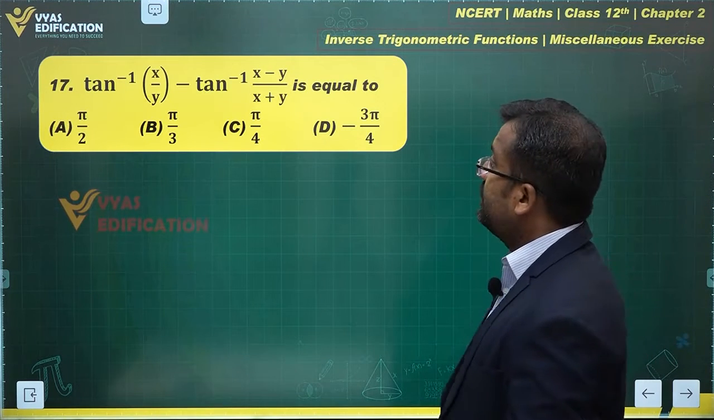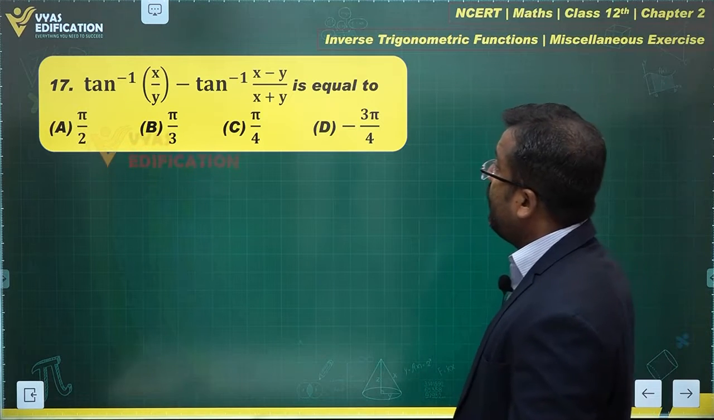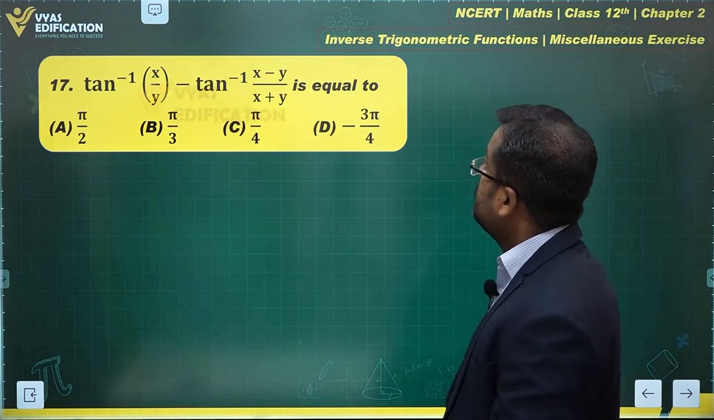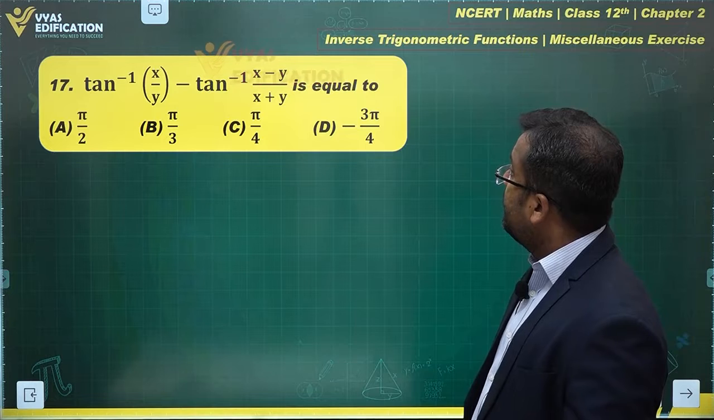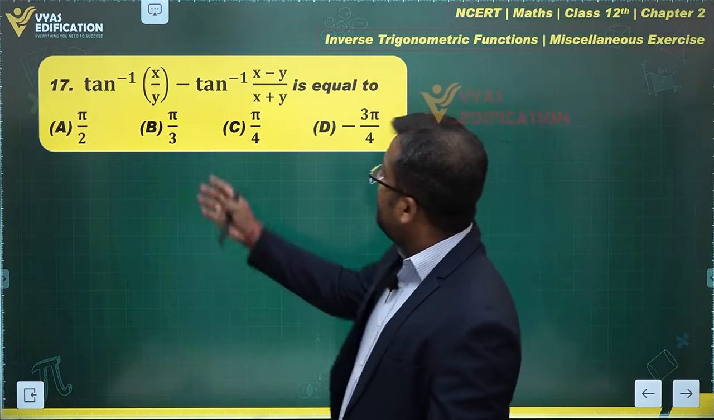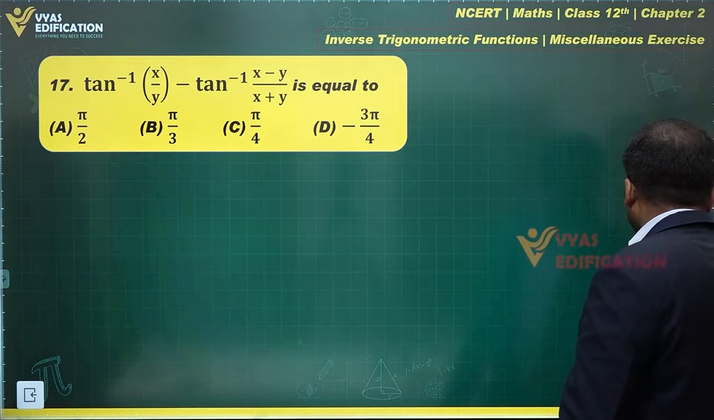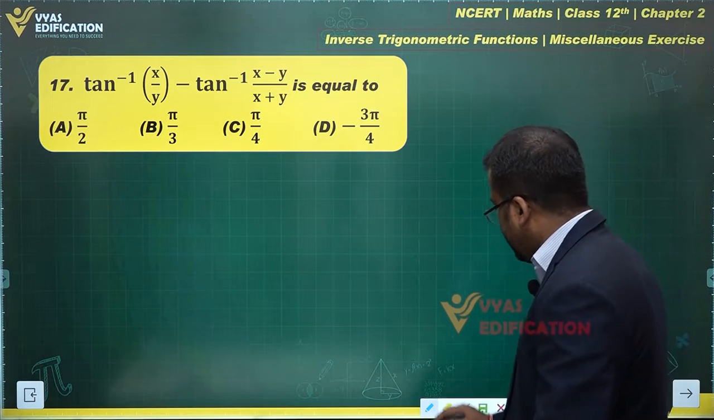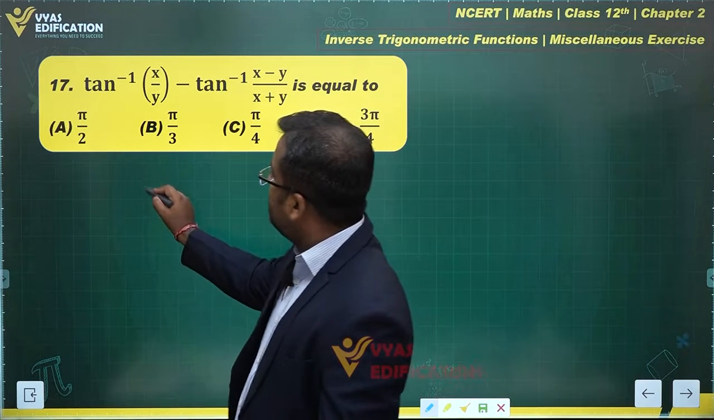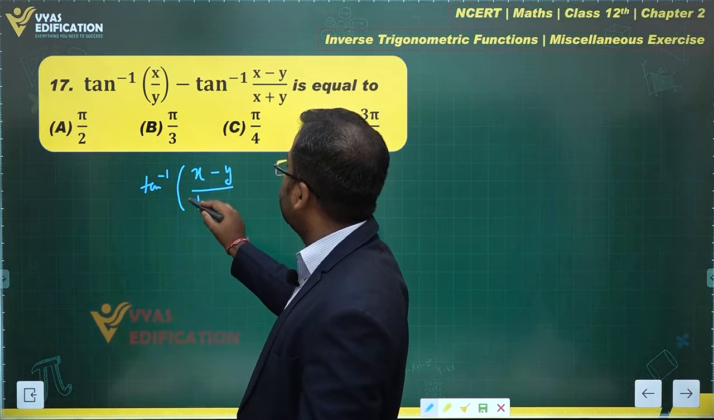Let's solve this question next. Tan inverse x upon y minus tan inverse x minus y upon x plus y is equal to what? Okay, that's the question. Let's try to solve this one next. And how do we approach this one? This is tan inverse minus tan inverse. We can simplify that very easily, but I see one more interesting thing happening over here. What's that? Please observe. Let's observe this tan inverse x minus y over x plus y.